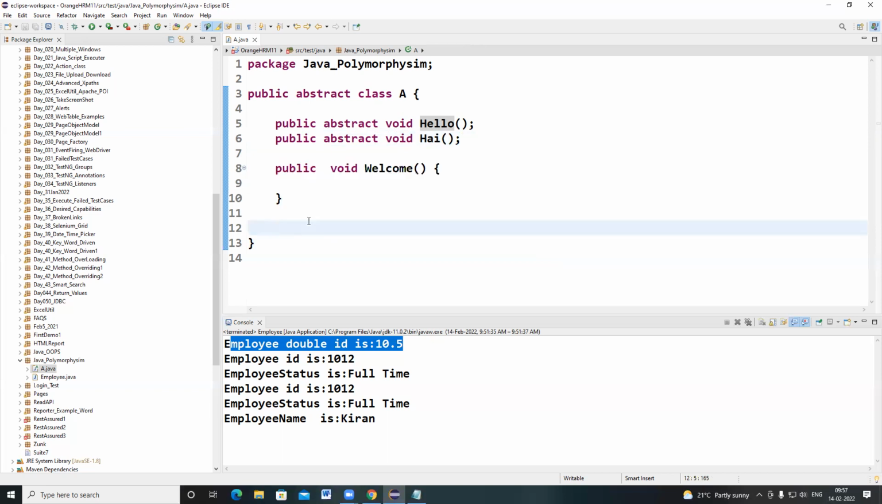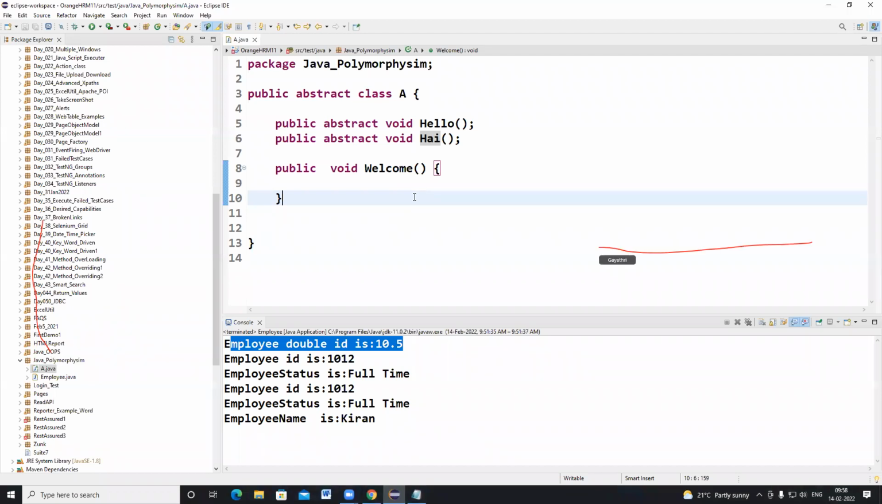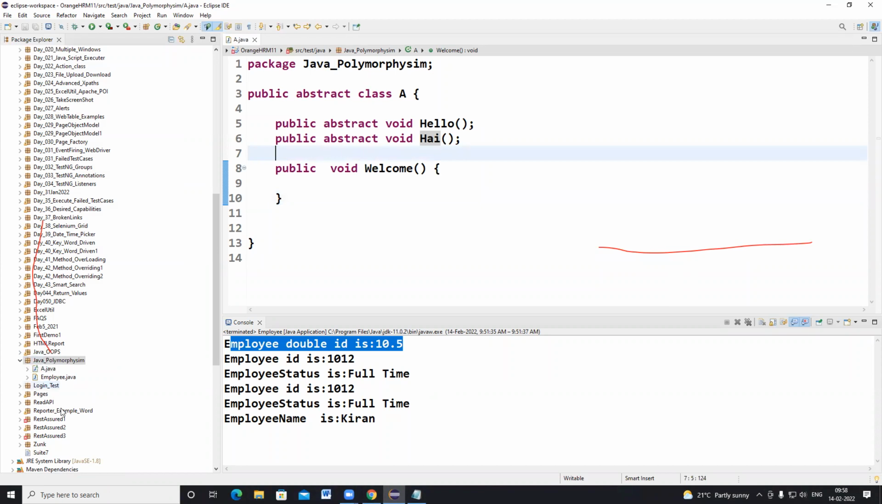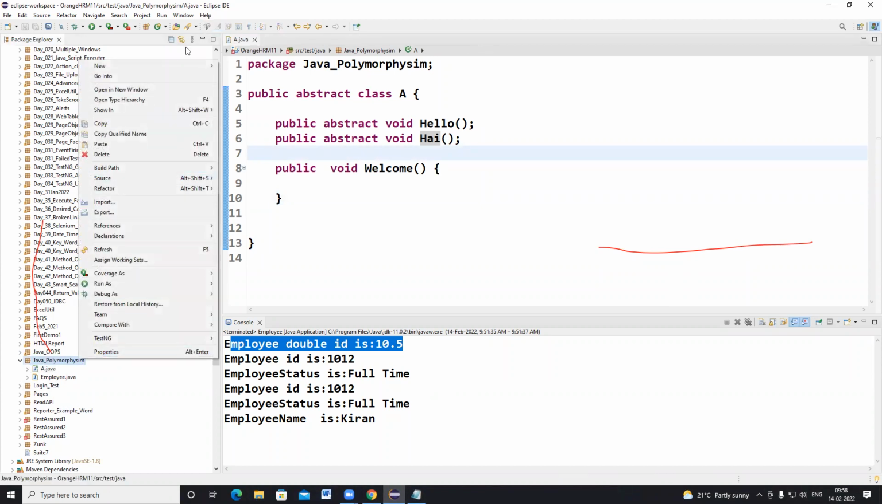Suppose I want to implement these methods. But we cannot implement the abstract methods in the same class. Abstract methods mean we can just declare those methods, that's it. These methods I am going to implement in another class. So how am I going to implement abstract methods? Now let's see.